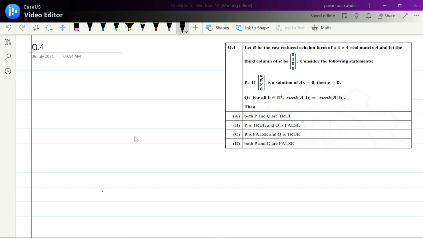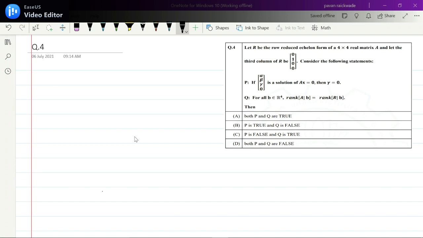But while converting, B also gets converted, correct? It may happen that the last row of A after reducing it to row reduced echelon form will be all 0, and equivalently the last entry in B will be 0, right? In that case, rank will be reduced.